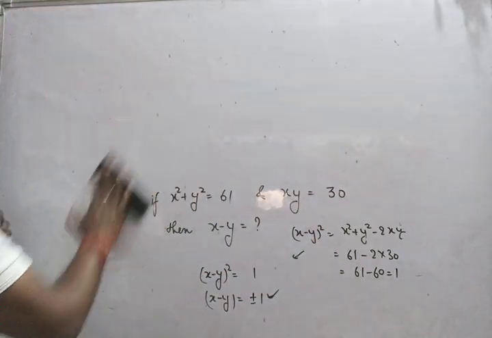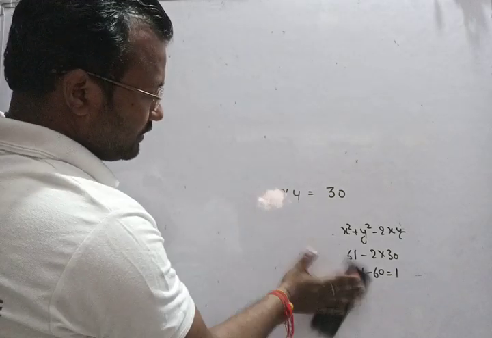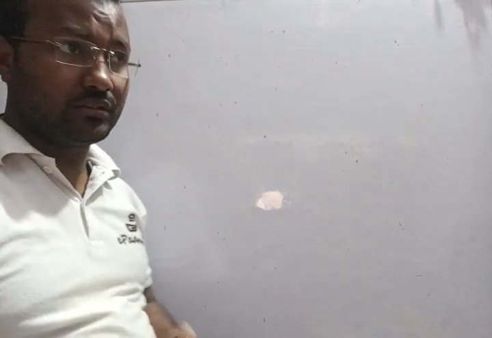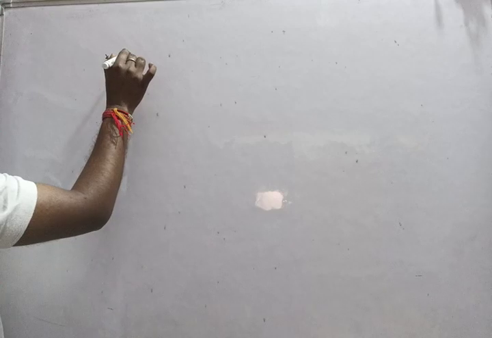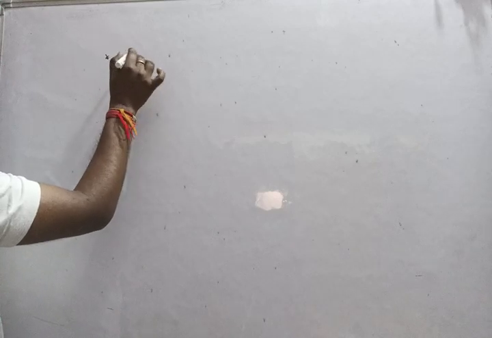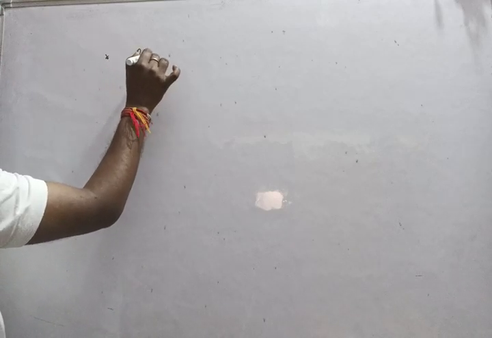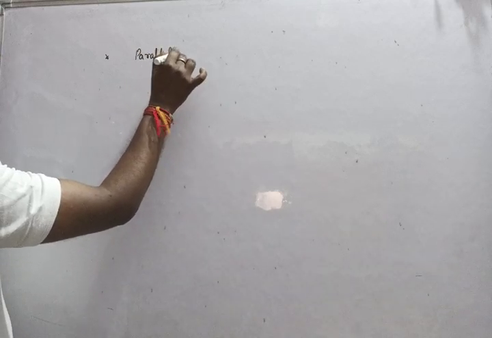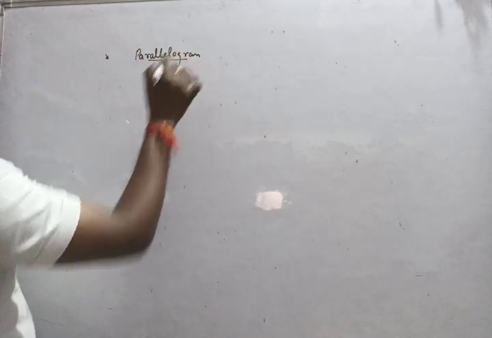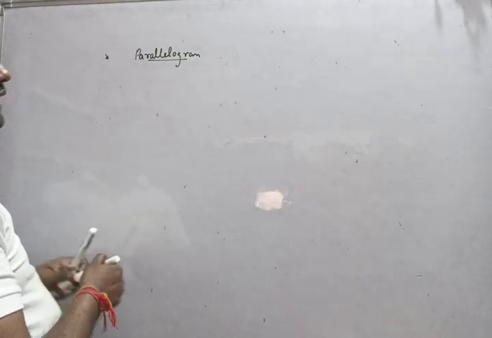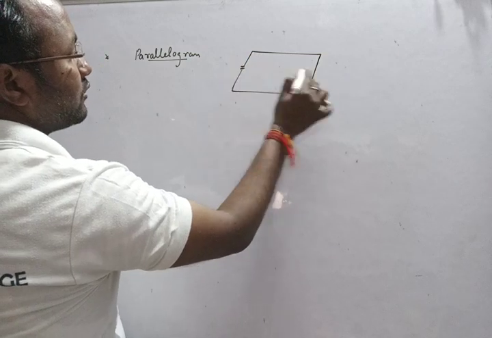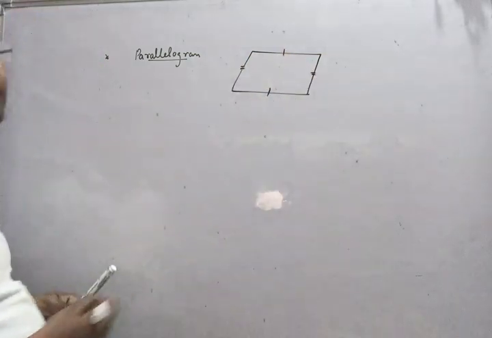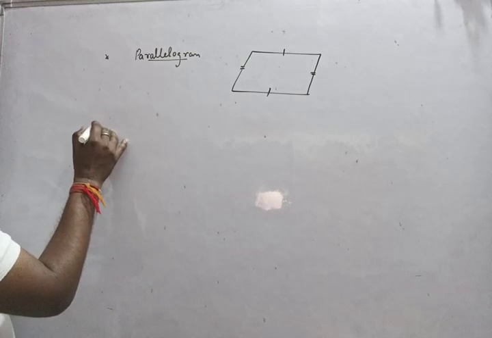Now about mensuration, there was a question about parallelogram. First of all, they asked me about the conditions of a parallelogram. I told them that opposite sides are equal and parallel to each other, and in that case it will be considered a parallelogram.